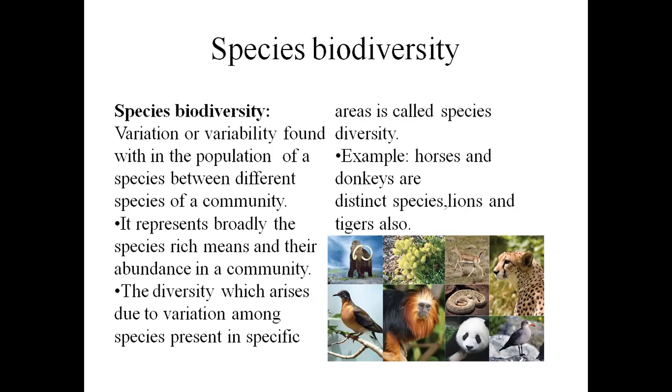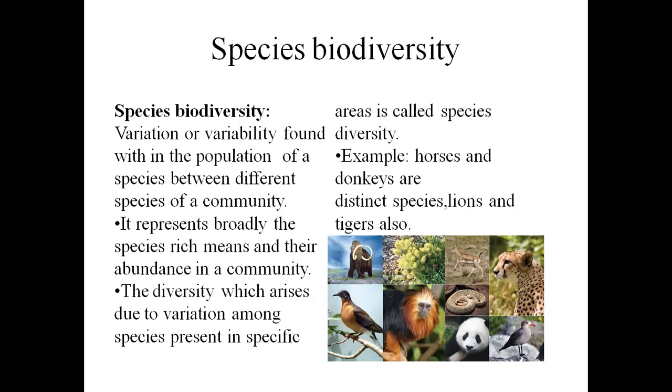If you take a forest, in the forest we can find so many different types of animals, that means so many different species living in a community together. The diversity which arises due to variation amongst the species present in a specific area is called species diversity. There are so many examples.